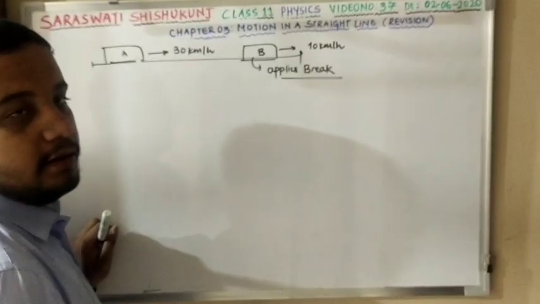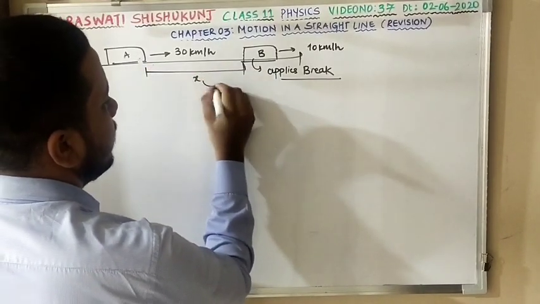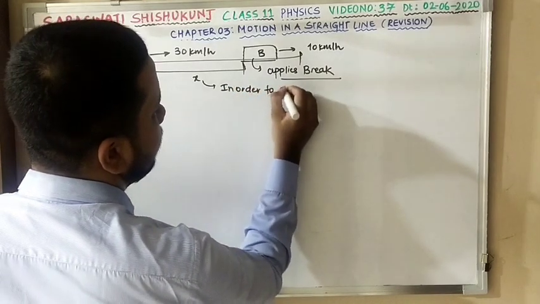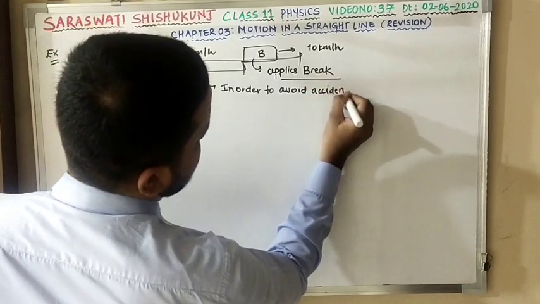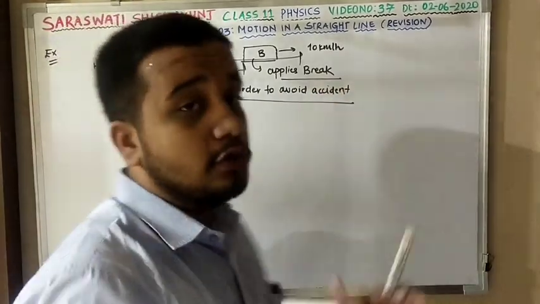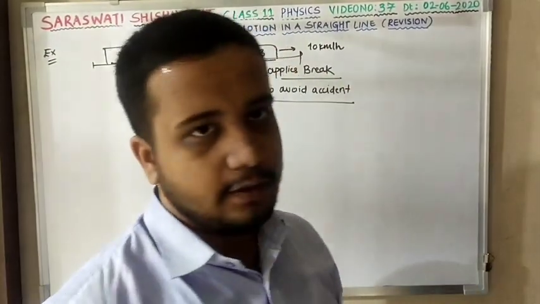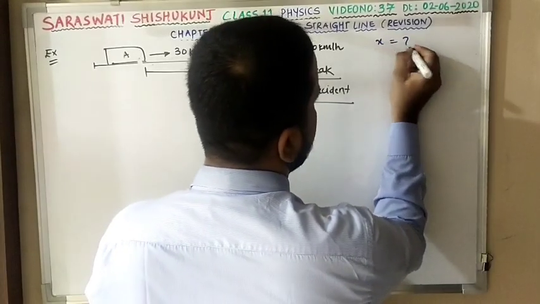Driver B applies the brake. What will happen? They are asking the minimum distance between the trains in order to avoid an accident. That is, what distance should be maintained between the two trains in order to avoid an accident if B applies the brake. Clear? That's very simple. They are asking X over here.